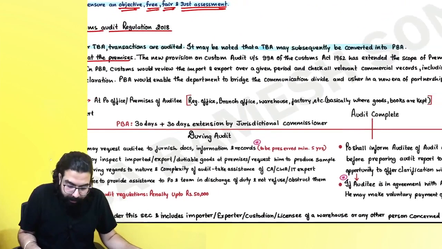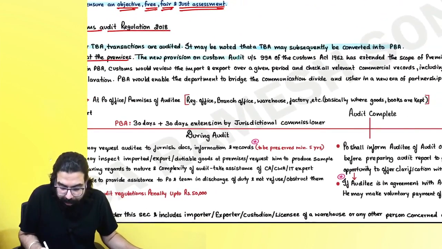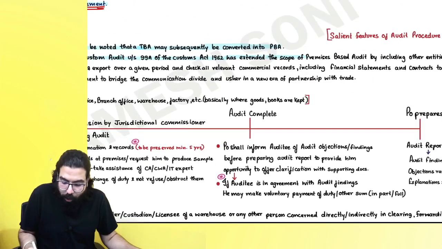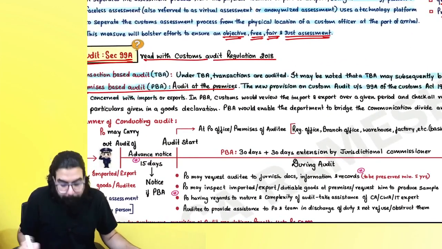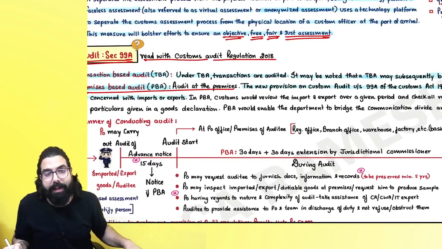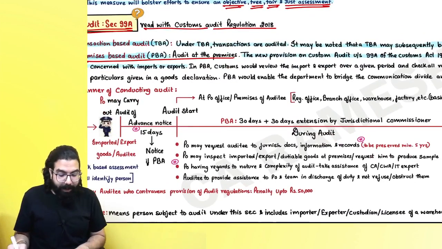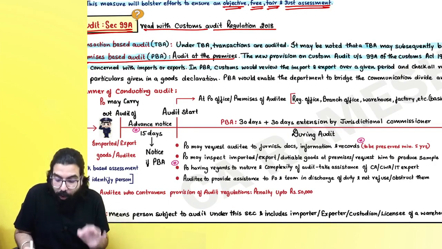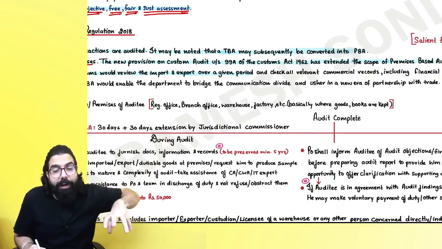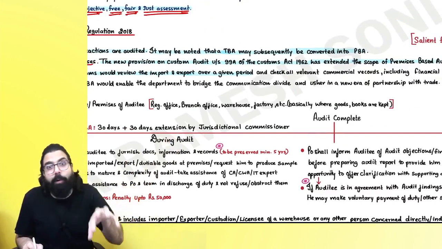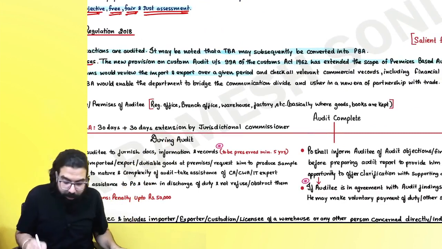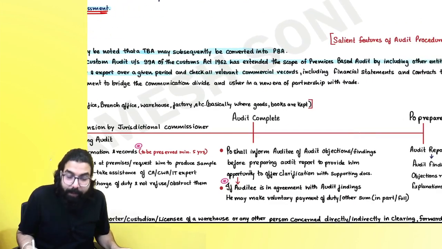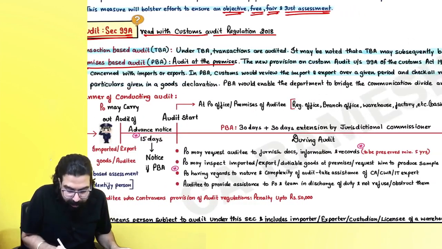Sir, this new provision on customs audit 99A has extended the scope of premises based audit including other entities which are concerned with imports or export. Means other entities are also covered in the premises based audit. In premises based audit, custom can review the import and export over a given period. Whatever import and export I have done over a period of time, what goods I imported, what goods I exported, sir, all those can be reviewed and check all the relevant commercial records including financial statement and contracts to verify the particulars given in the goods declaration.